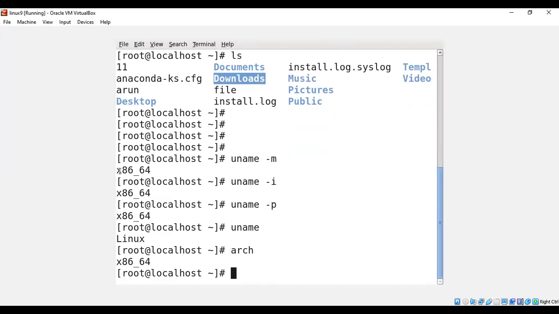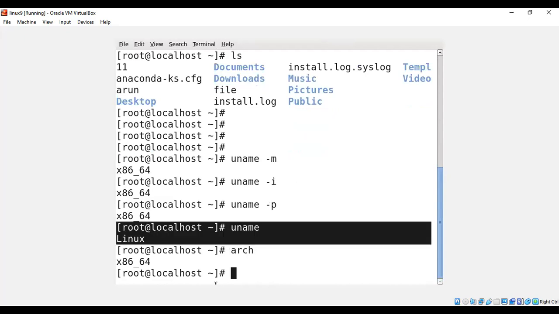It's not required that you remember all 4 commands, just remember one command to see the architecture. If you run the plain uname command, you can see what operating system I'm using: the Linux operating system.